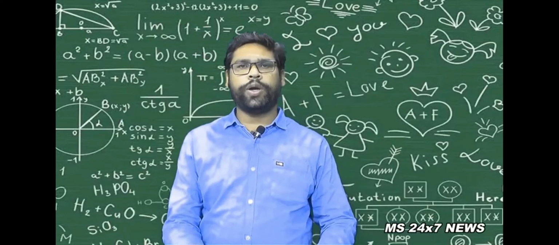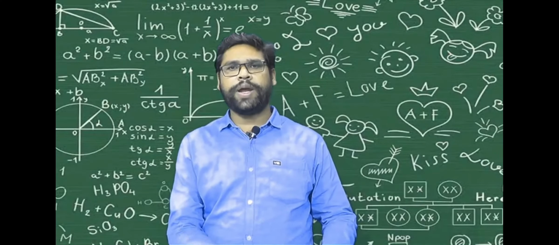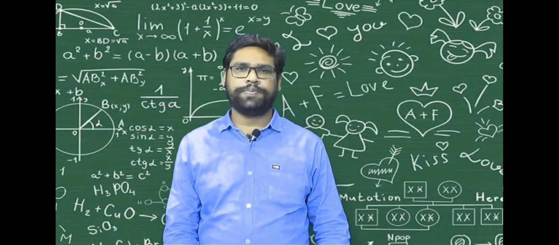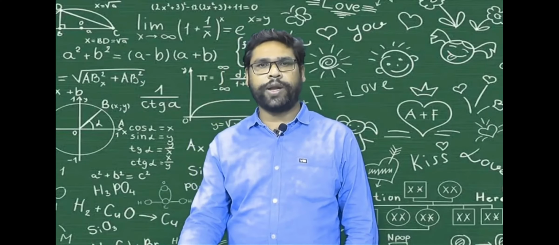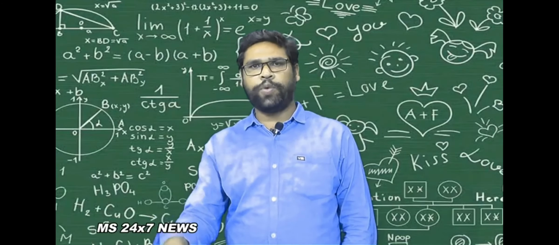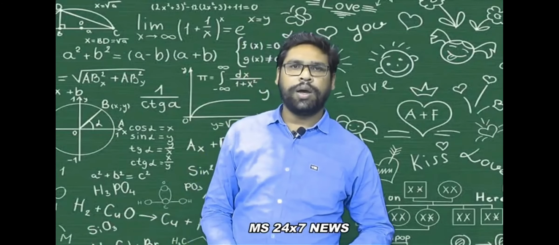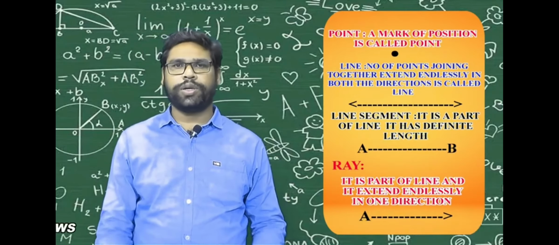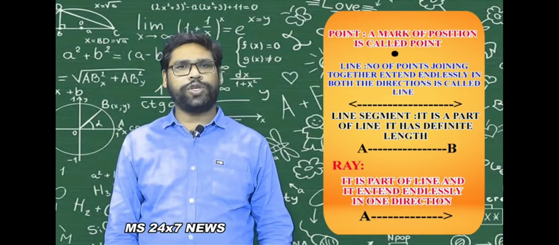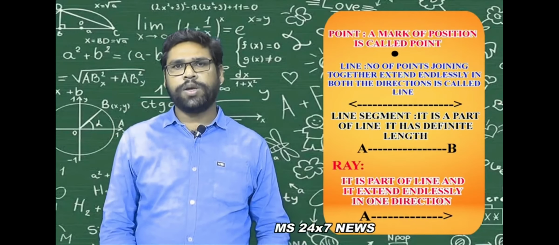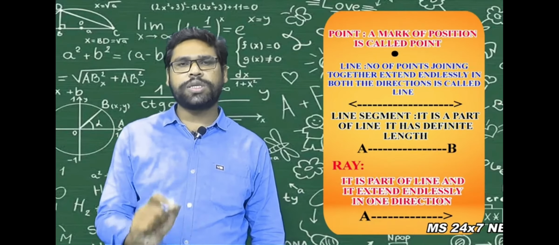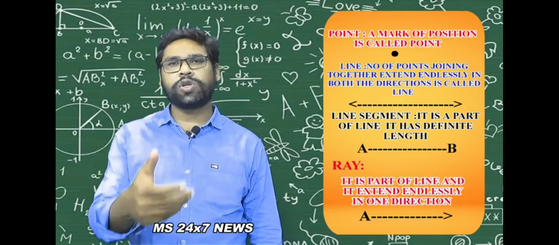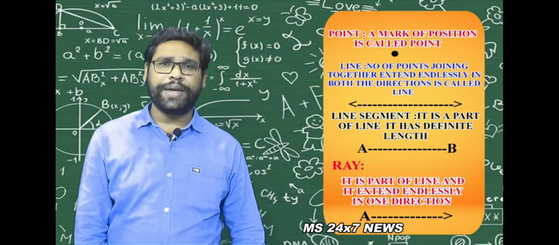The main introduction parts are point, line segment, ray and angles, then triangles, quadrilaterals and circles. These are the main important things which we discuss in this topic. So what is a point? A point is nothing but a mark of position. Whenever you keep a sharp dot, it occupies some space, and it is called a point.